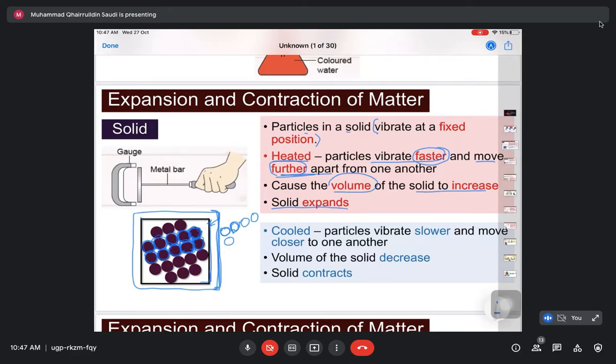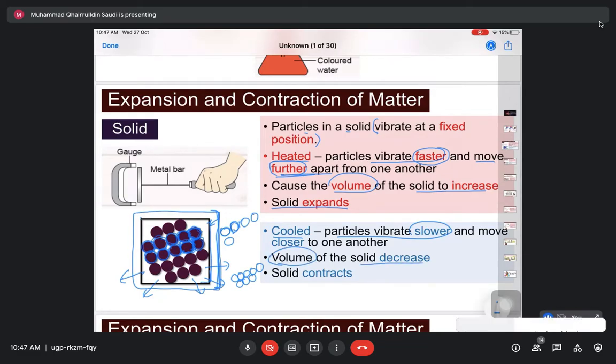So when the solid is cooled, particles will vibrate slower. Bila cool, heat energy akan leave the particles. They have less heat, they have less energy. So bila have less energy, they will vibrate slower. Bila slower, they will become semakin dekat dengan each other. They will move closer to each other. So bila closer, the volume of the solid decreases.